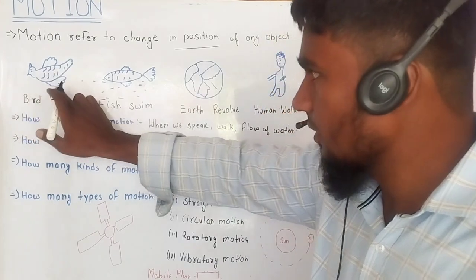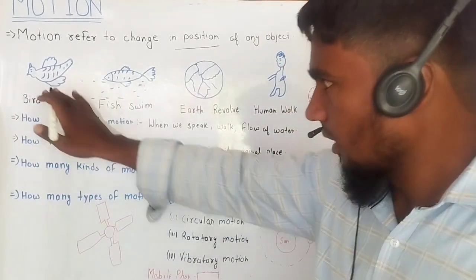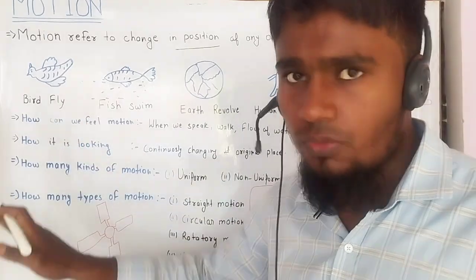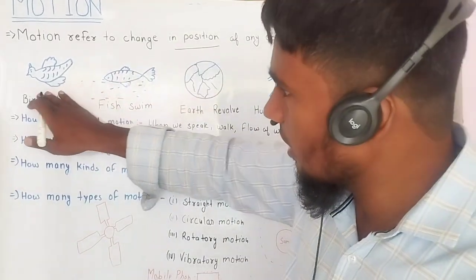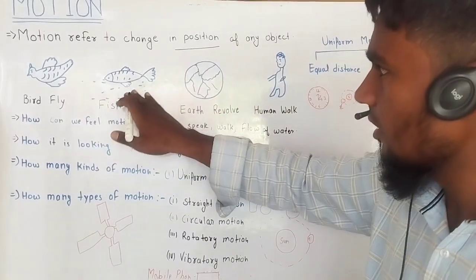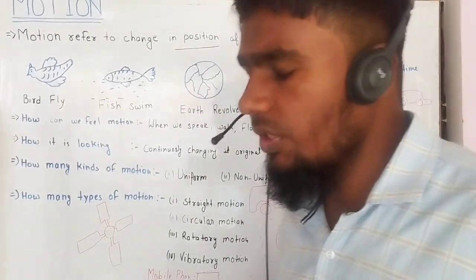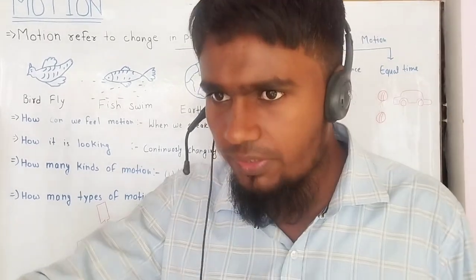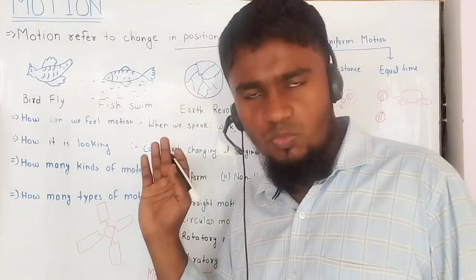This is a bird. Birds are flying. It is in motion because it changes its position. Similarly, a fish also swims in the water, changing its position from one place to another by swimming. This is the earth. The earth is also in motion.